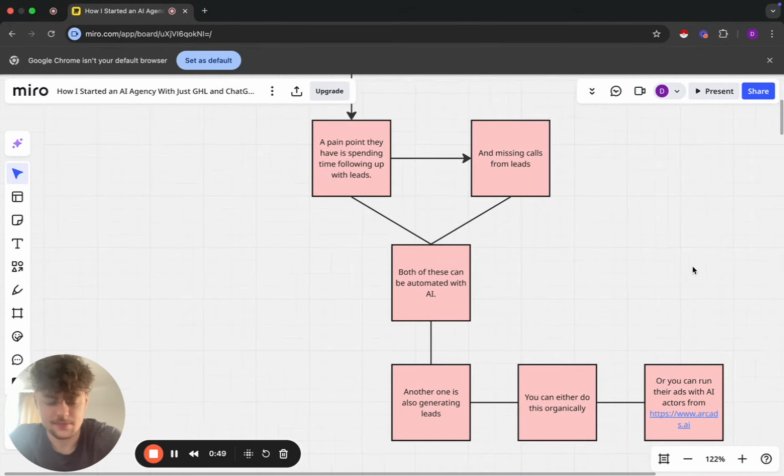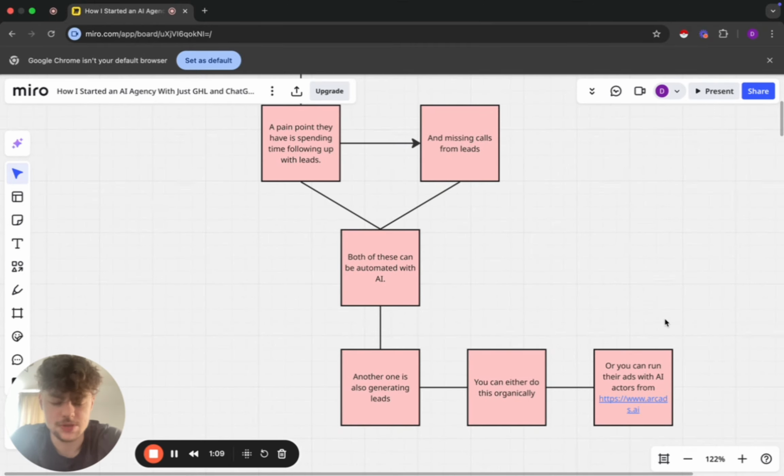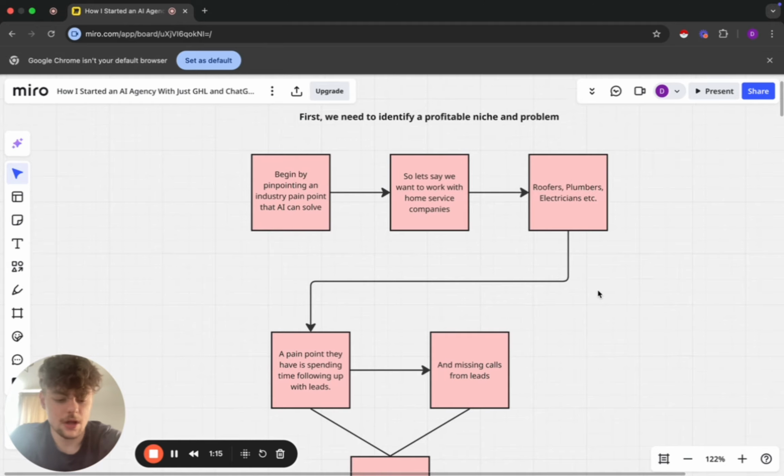Another one is generating leads, and you can do this organically, so you can post on their social medias and fulfill this with AI, or you can run their ads with AI actors from Arcade AI. You just give these actors a prompt of what to say, and they literally look and sound human. Yeah, I'll be going over the prompts and how you can acquire leads, so just make sure you stick around.